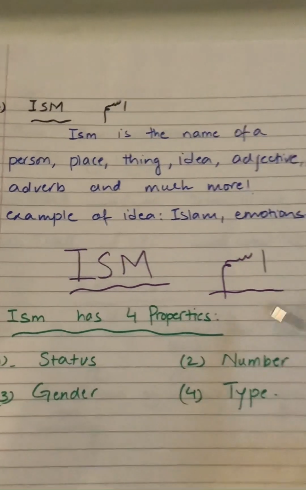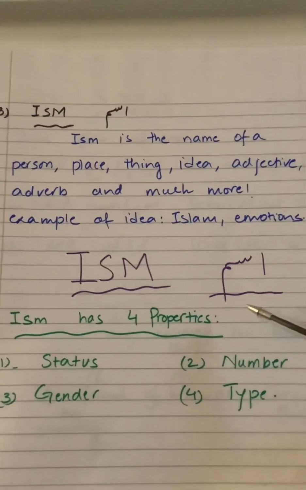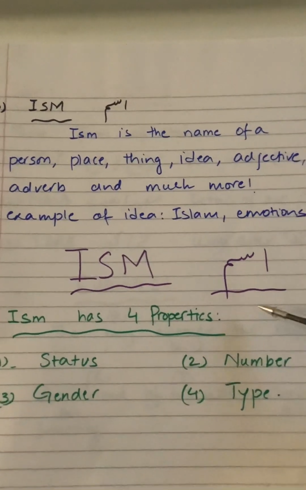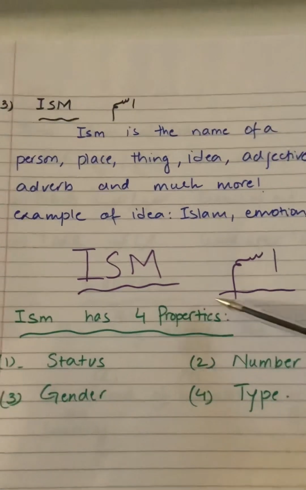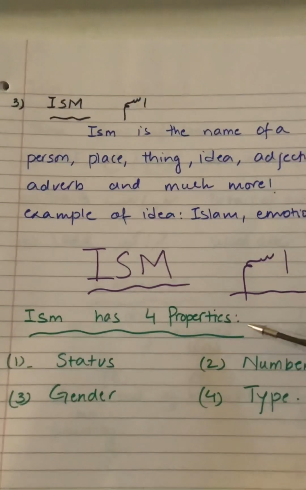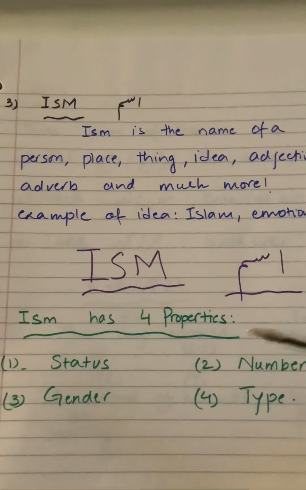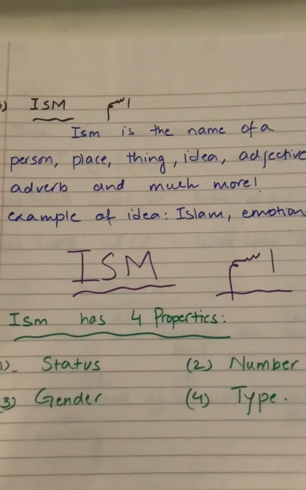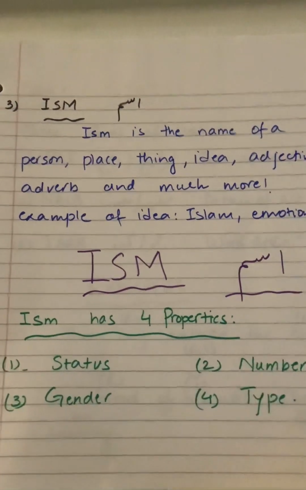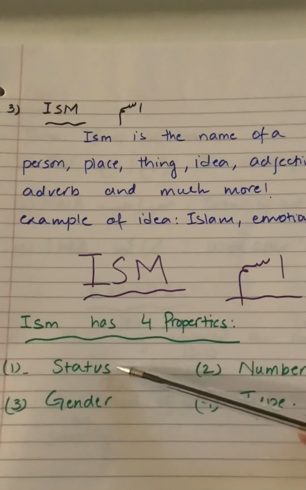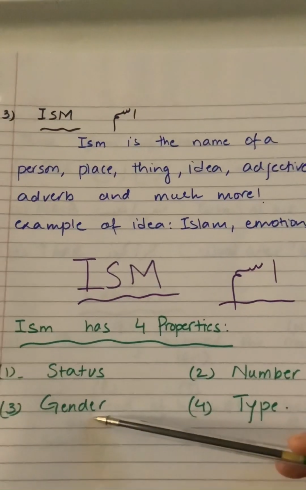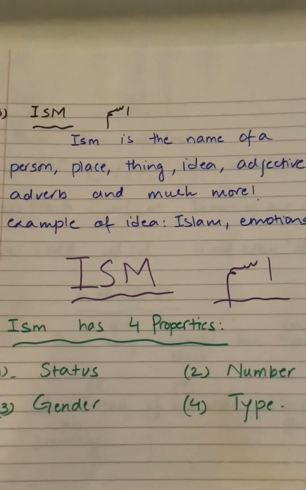So today we are going to start a little bit about ism. It's a big topic, so it's going to take a lot of videos to complete it. But just to get an idea, ism has four properties. We can consider it like four chapters that we're going to read. The first one is status, number two is number, third one is gender, and the fourth one is type.